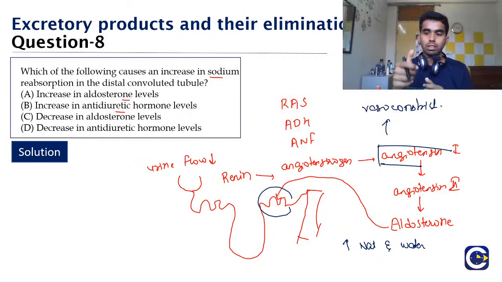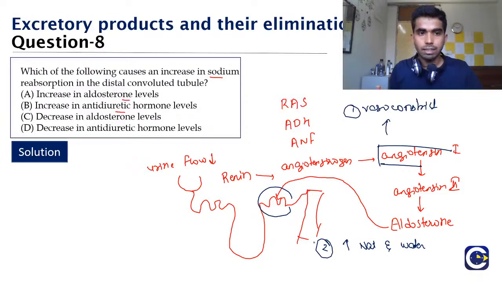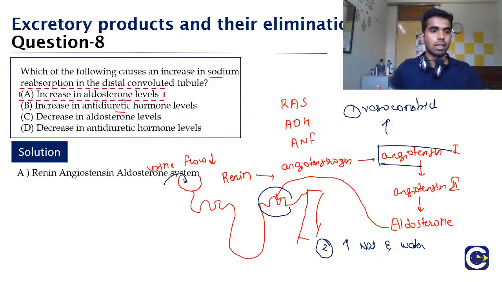Similarly, when the blood vessel is constricted, the blood flow increases. Because of these two mechanisms, the blood flow to the renal tubule increases, and hence the correct answer is option A, that is, an increase in the aldosterone levels causes the sodium reabsorption.